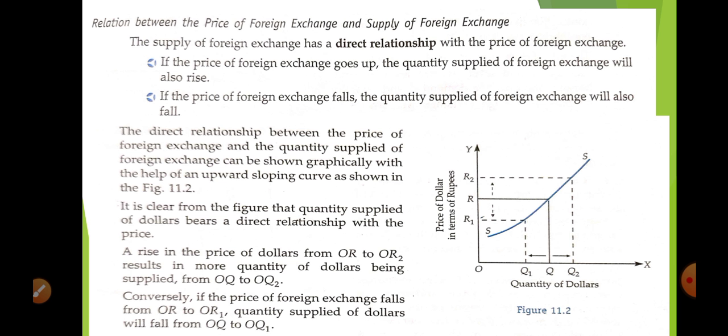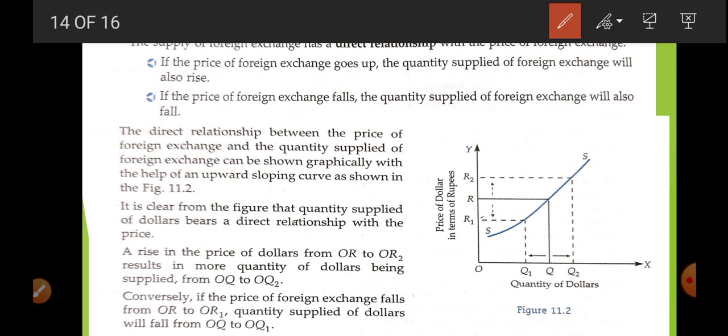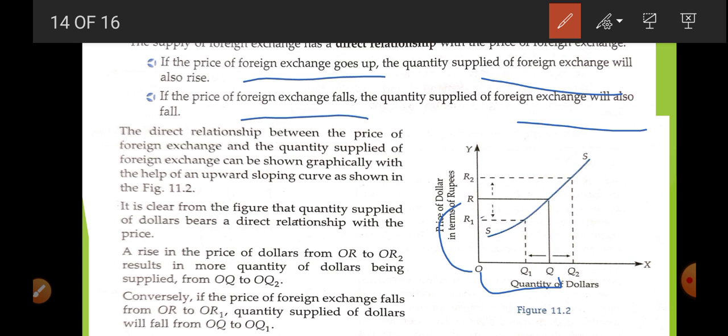Now, if we talk about the foreign exchange rate and supply, which type of relation do we find? We find a direct relation, that is, a positive relation. If the foreign exchange rate is high, supply will be high. If the foreign exchange rate is low, the supply will be low. Here you can see that when OR is the foreign exchange rate, supply is OQ. When it reduces to R1, the supply also reduces to Q1. If the foreign exchange rate is R2, the supply also increases to Q2. So when we join all these points, we get an upward sloping line. So it denotes the positive relation.